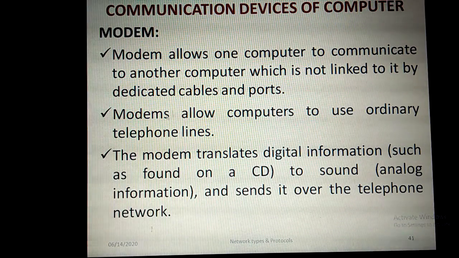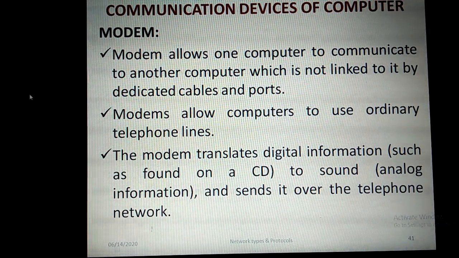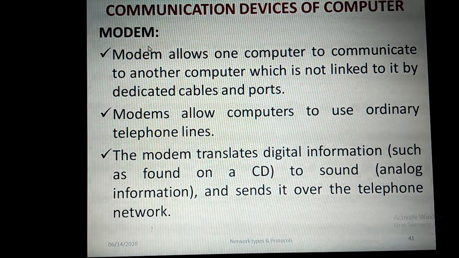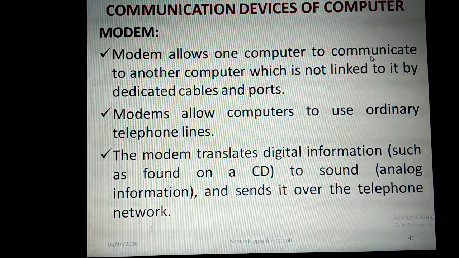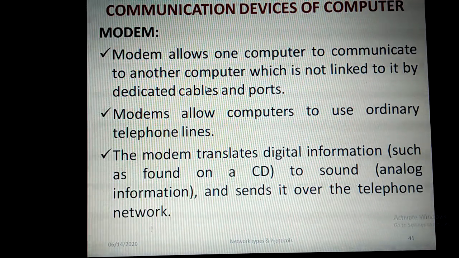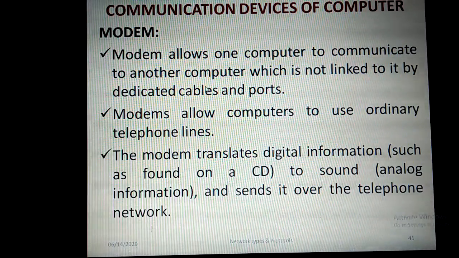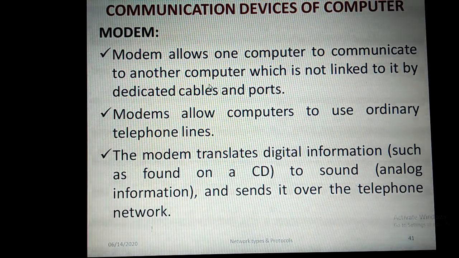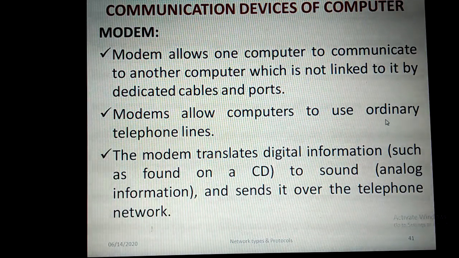The next device is the modem. This is also one of the communication devices. It is used to translate the analog signal to digital signal and digital to analog signal. For that purpose, we are using this modem device. It allows one computer to communicate with another computer which is not linked to it by dedicated cables and ports. So the computers are not connected directly to each other, and computers can transmit information or communicate with other computers with the help of this modem device. Modems allow the computers to use ordinary telephone lines. Modems will use ordinary telephone lines only.